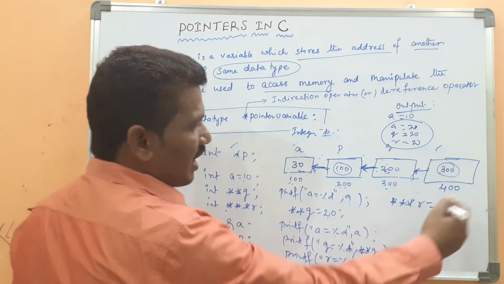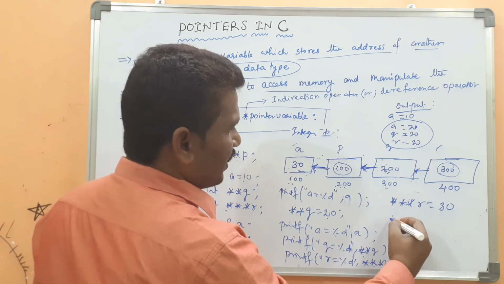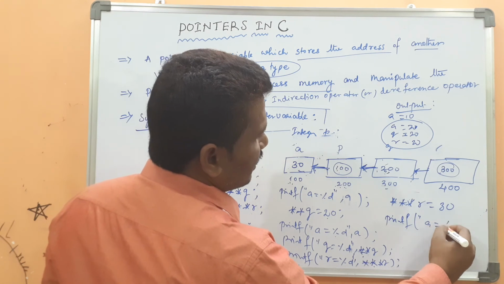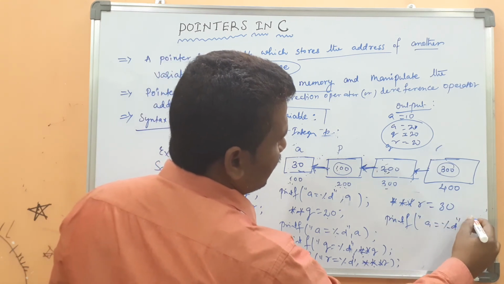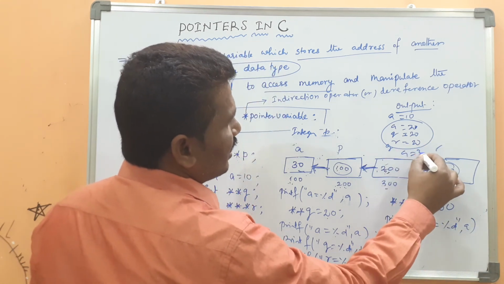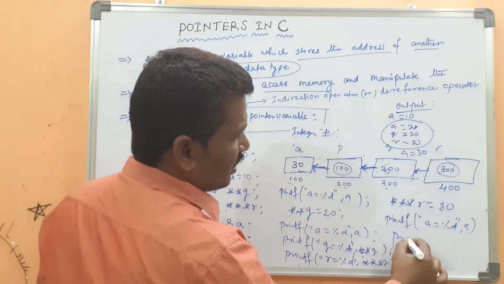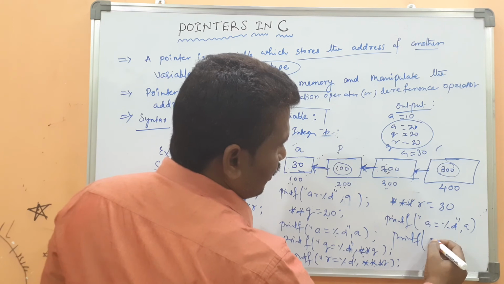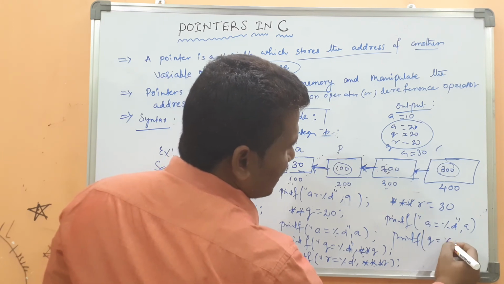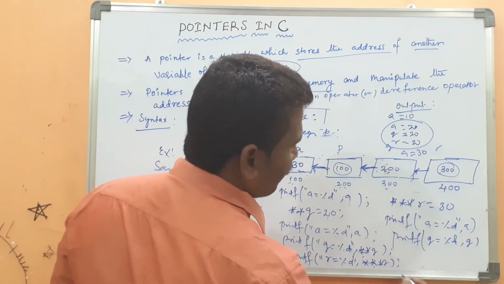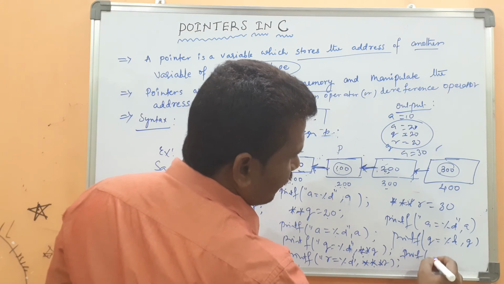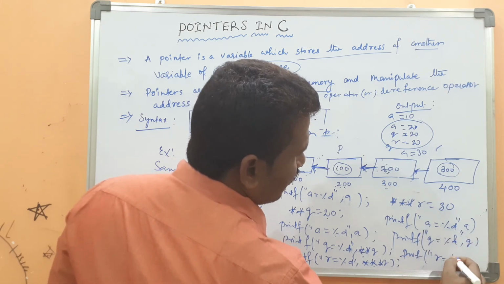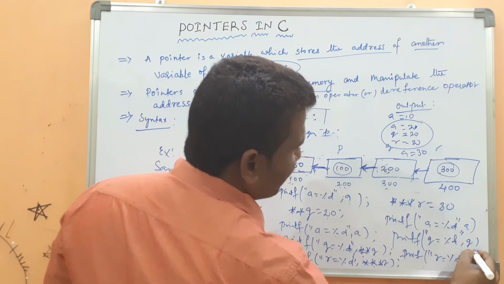Then here, whatever value you want displayed, use printf a equal to percentage d, then a. What is the a value? 30 will be displayed. Then printf q equal to percentage d, then q. Printf r equal to percentage d, then r.